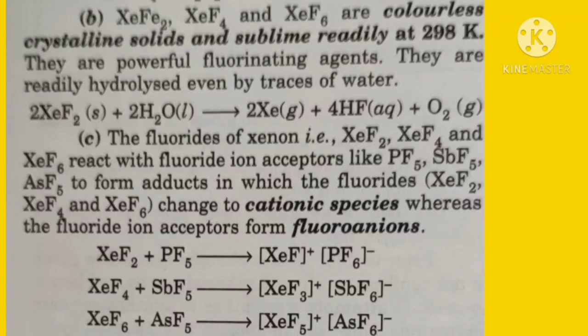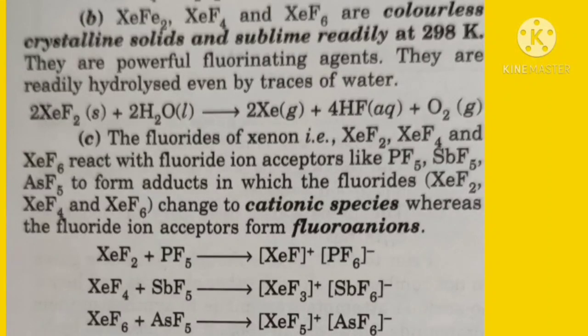Now the C part, the fluorides of xenon, that is xenon difluoride, tetrafluoride and hexafluoride, react with fluoride ion acceptors like PF5, SbF5, AsF5 to form adducts or addition products in which the fluorides change to cationic species, whereas the fluoride ion acceptors form fluoroanions.